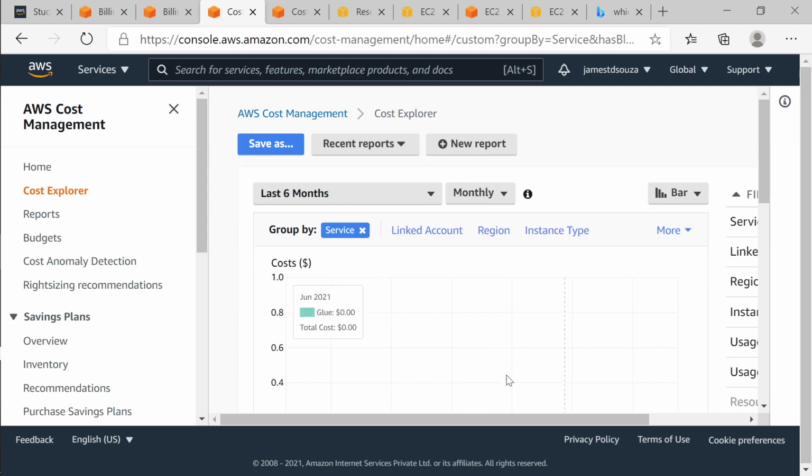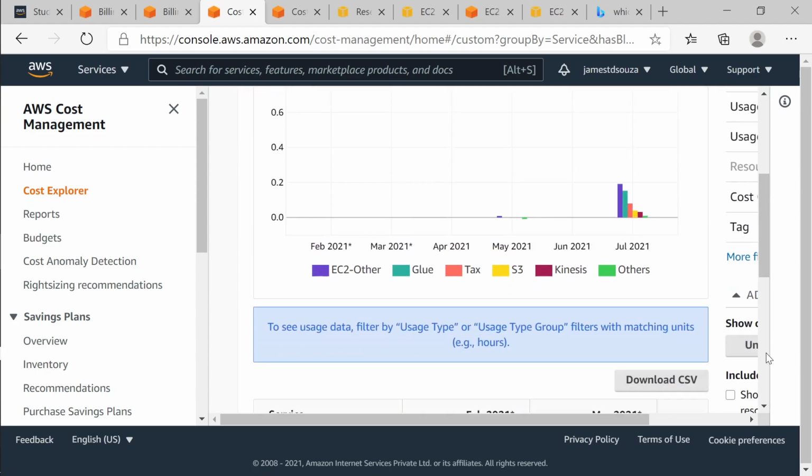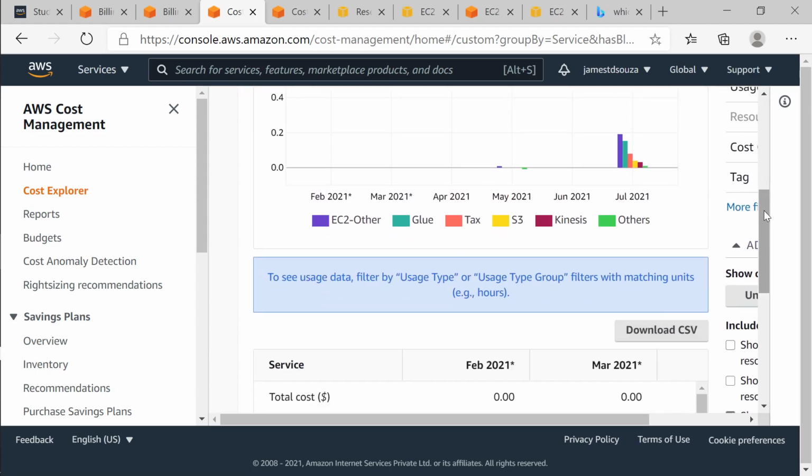So Cost Explorer, as I told you, is a graphical view, right? Now it is giving you a particular kind of view. You see in the July month, blue is saying EC2, green one is Glue, you can see it's written over here. This is the tax amount, and this is the S3 cost. This is the Kinesis cost.